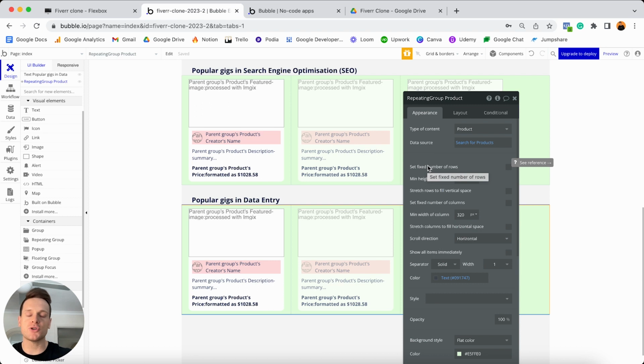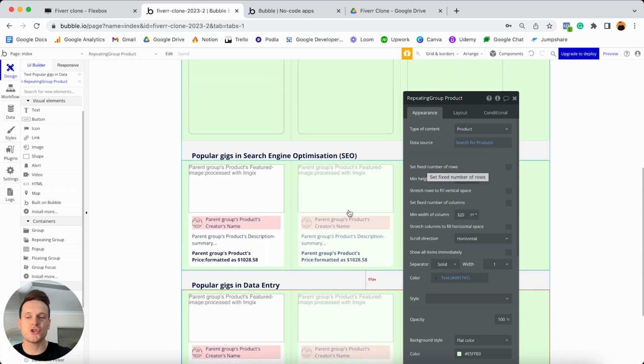Most of my tutorials don't really go into this much depth straight away, but when it comes to building out the homepage for Fiverr, they do use a lot of repeating groups, which just take a lot of time to configure, as you could see. And I truly just wanted to make sure I didn't spare any detail when it came to explaining the concepts that you need in order to build out this page.